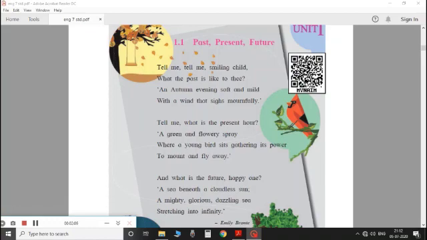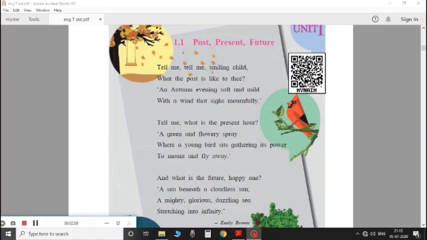Tell me, smiling child, what the past is like to thee. An autumn evening soft and mild, with a wind that sighs mournfully. Tell me, what is the present hour? A green and flowery spray, where a young bird sits, gathering its power to mount and fly away. And what is the future, happy one? A sea beneath a cloudless sun, a mighty, glorious, dazzling sea, stretching into infinity.